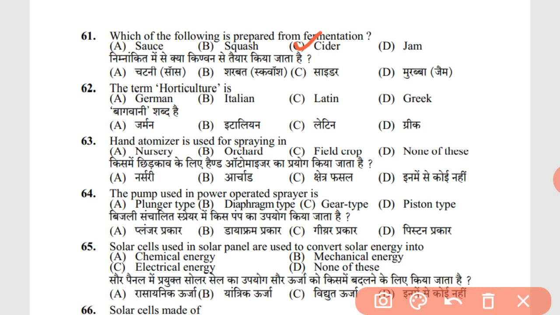The term horticulture is C, Latin. Hand atomizer is used for spraying in nursery, as it is very convenient for nursery plants. Hence, A is the correct answer. 64th question. The pump used in power operated sprayer is gear type. Solar cells used in solar panel are used to convert solar energy into C, electrical energy.